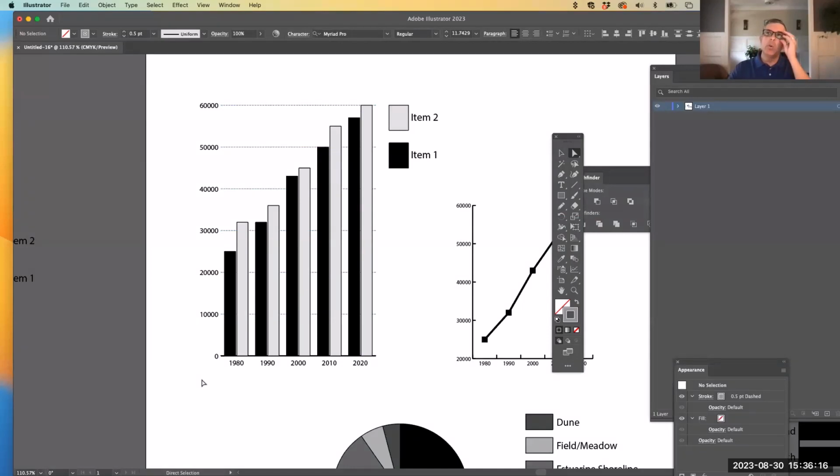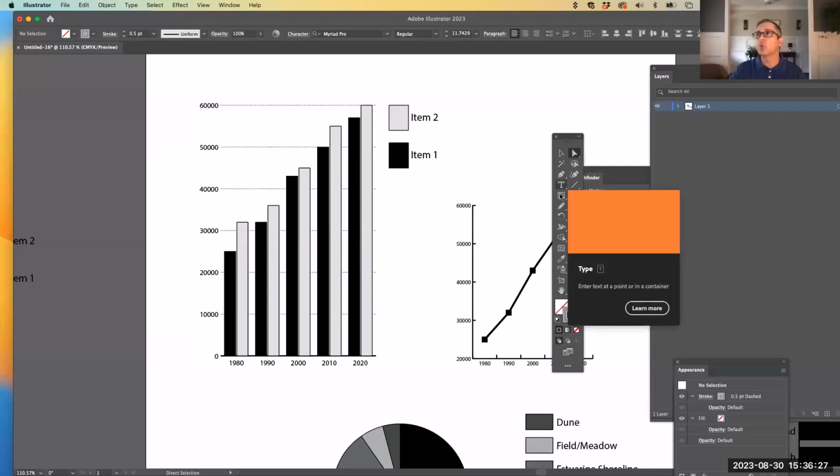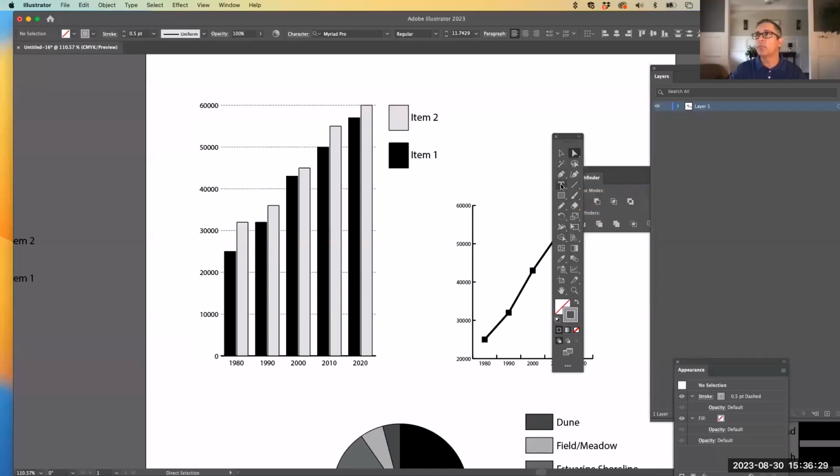Now, one thing you will notice too is that the numbers on the axis here on the left do not have commas in them for 10,000, 20,000, and so forth. So I can go in with my text tool, which is in my toolbar on the upper left part. There's a T. I'm going to click on that, click where the comma is supposed to be, and add it to each one. So just click in that spot and hit the comma for the 40,000, 30,000, whoops, I moved, 20,000 and 10,000.